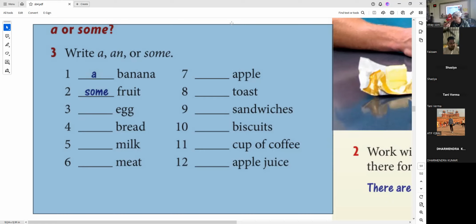I often eat some bread for breakfast. Some toast for breakfast. 9.